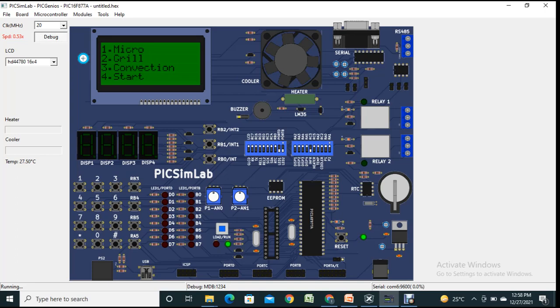Now let's select the second mode, which is grill. We will set the time for 15 seconds. Let's press hash, enter. If we have to stop in between, we can press the key 6 and stop the microwave oven.